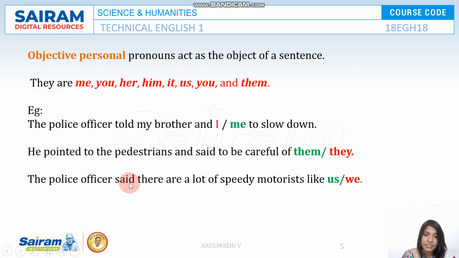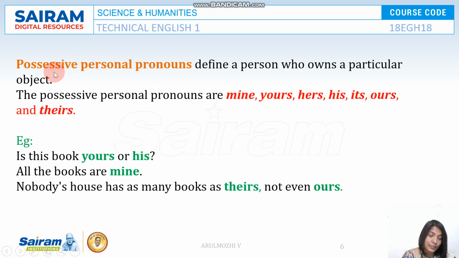The police officer said there are a lot of speedy motorists like us, or we? Like us is the right answer. We is a subjective personal pronoun.